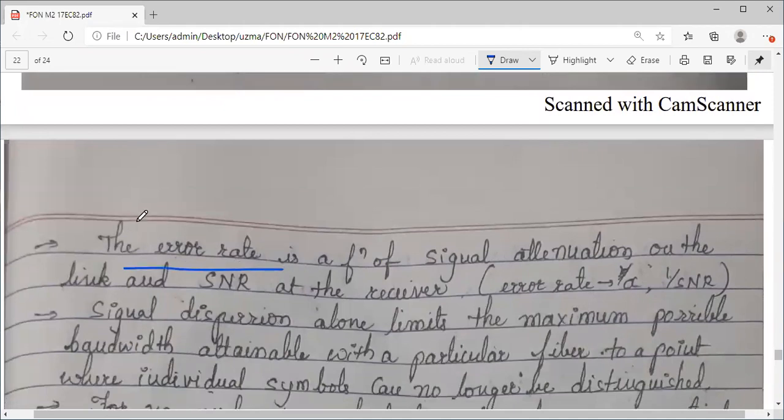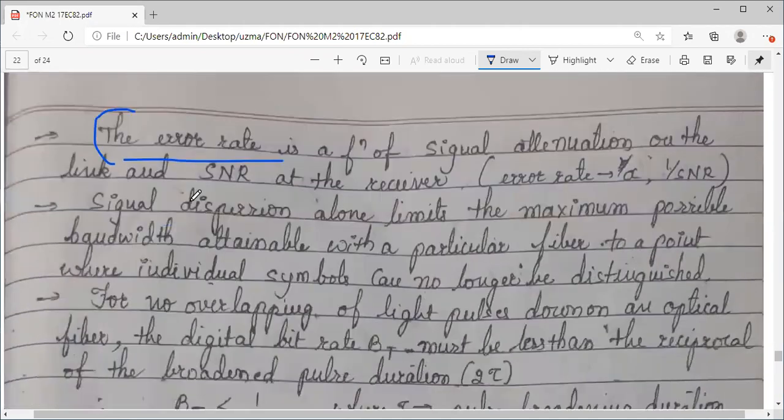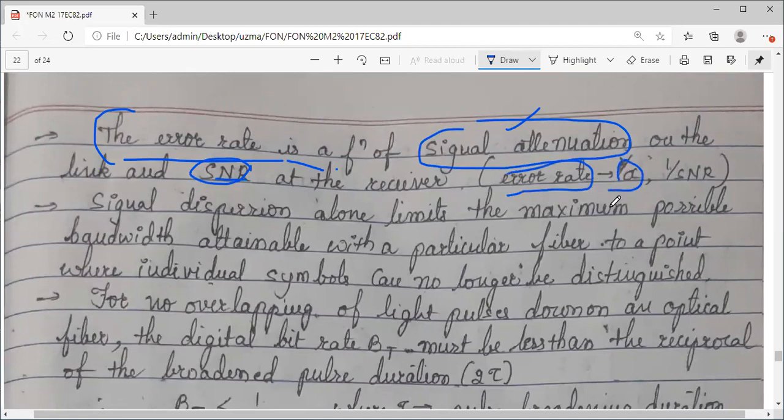The error rate is, okay, I am talking about error rate here. Because of this pulse broadening, we do encounter certain errors. So this error rate is actually dependent on two things: one is signal attenuation and the other one is SNR. You know both. What is signal attenuation and what is SNR? It is the signal to noise ratio at the receiver side. How it is related is, error rate is directly proportional to the attenuation.